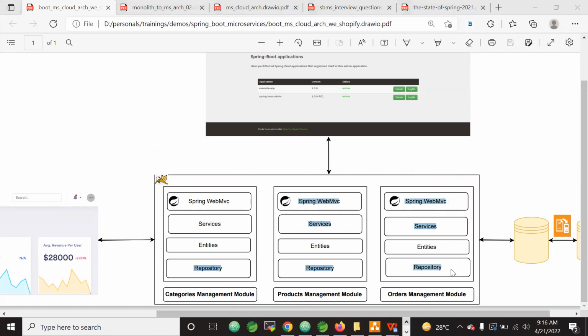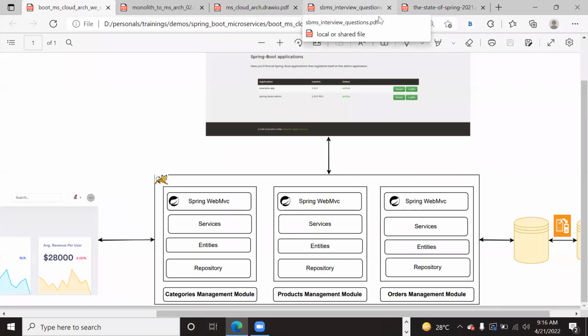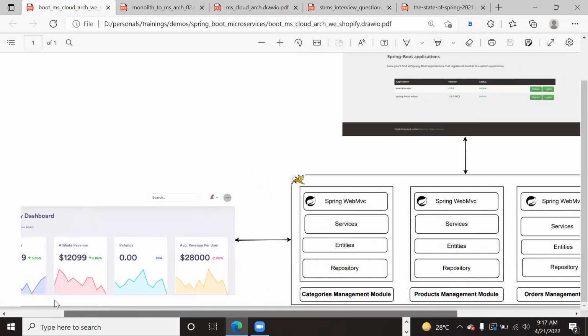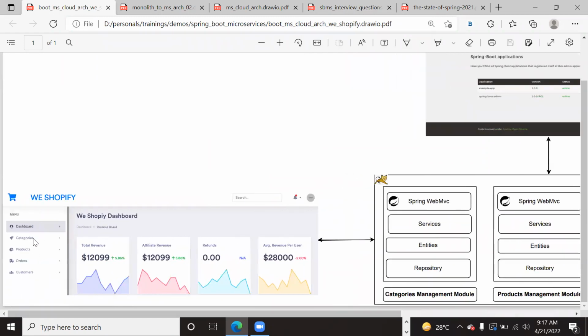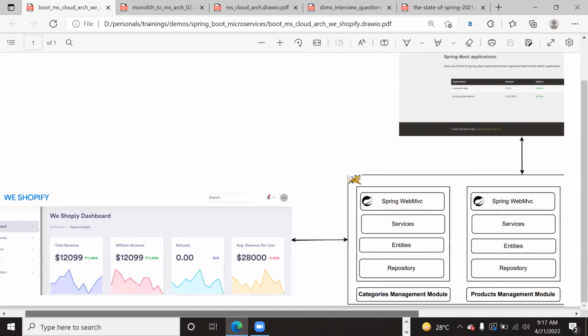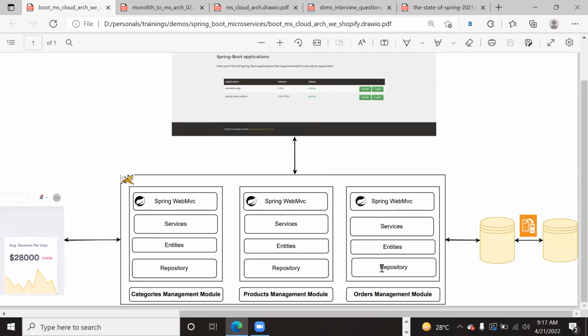Why do we need to use Data JPA? At this moment, I really don't want to discuss that, but without writing a single line of code, you can connect to the database and work with its CRUD operations. The advantage you get with Data JPA is that without writing a single line of code, you can connect to the database, get the data, and showcase the data in this application. Similarly, you can create a category, create a product, create orders. All these CRUD operations you can do without writing a single line of code using these Data JPA repositories. That is the reason it becomes very powerful.